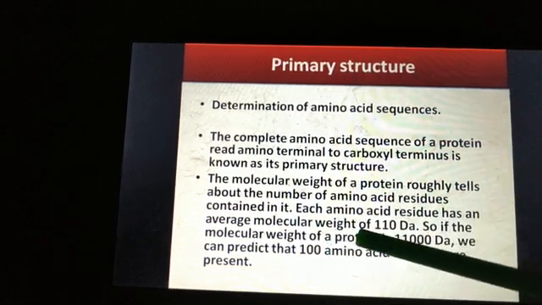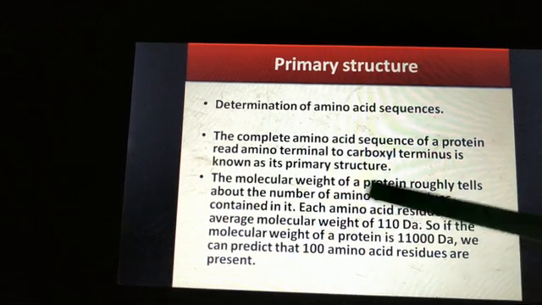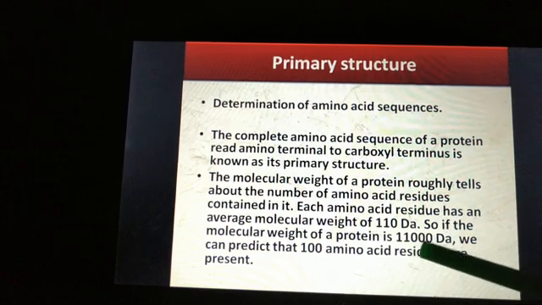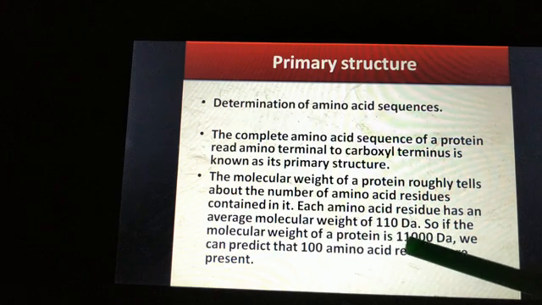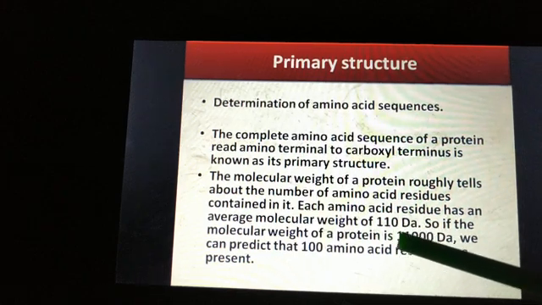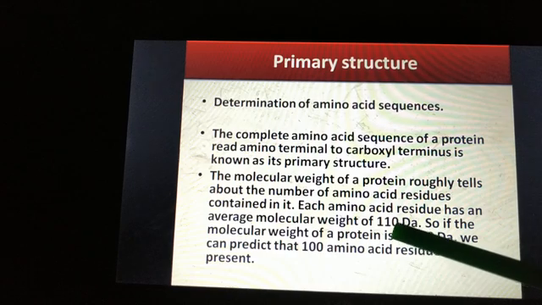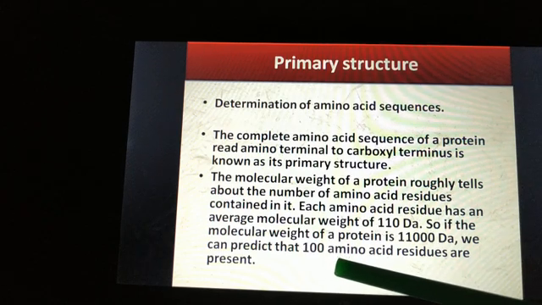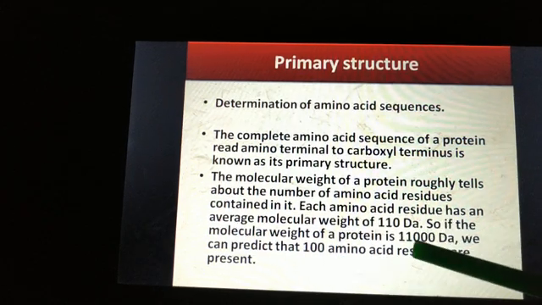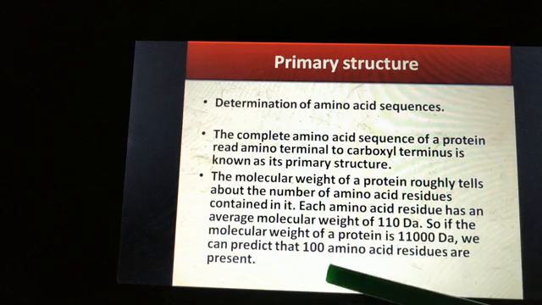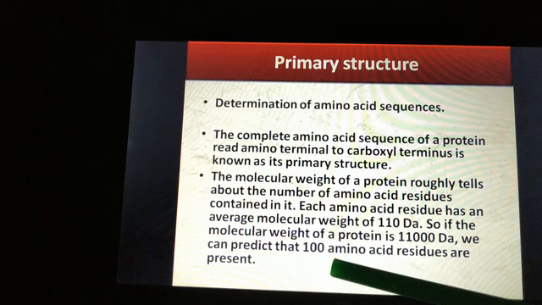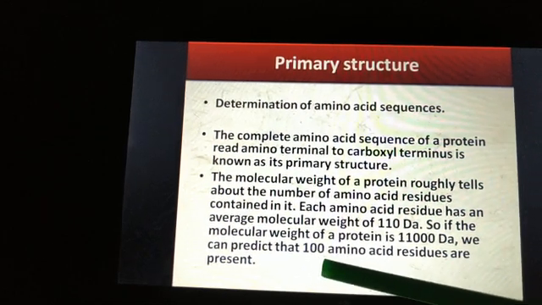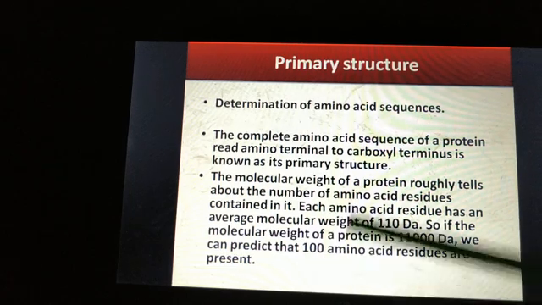We know that the average molecular weight of an amino acid is 110 dalton and the total weight is 11,000 dalton. By dividing 11,000 by 110 dalton, we get 100 amino acids. So roughly we can predict that if the molecular weight is 11,000, the amino acid residues present in the protein will be 100.